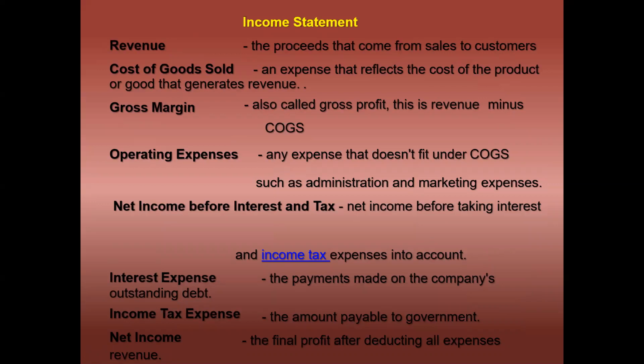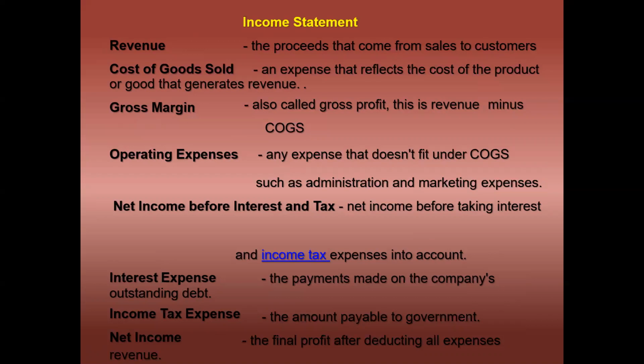Income statement. Revenue is the proceeds that come from sales to customers. Cost of goods sold is an expense that reflects the cost of the product or goods that generates revenue. Gross margin, also called gross profit, is revenue minus cost of goods sold. Operating expenses, any expense that does not fit under cost of goods sold, such as administration and marketing expenses.